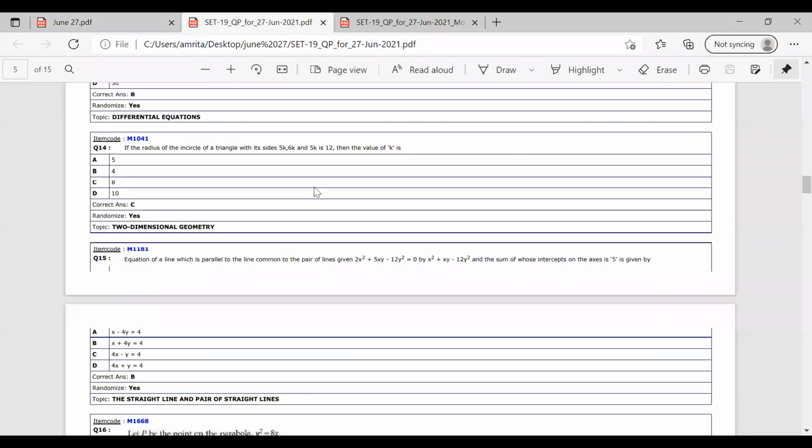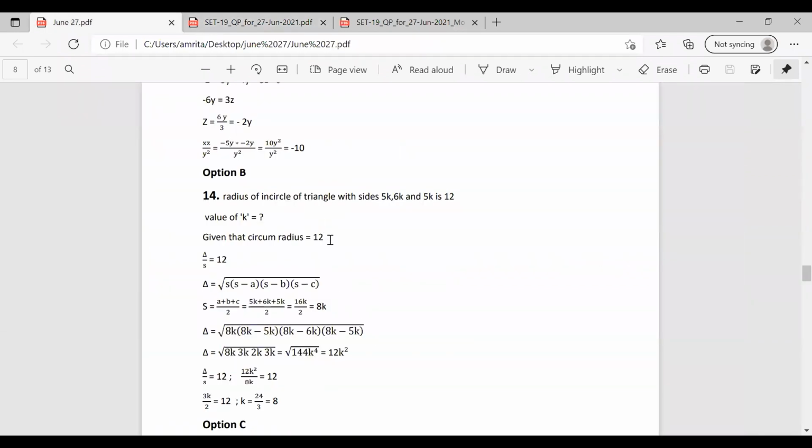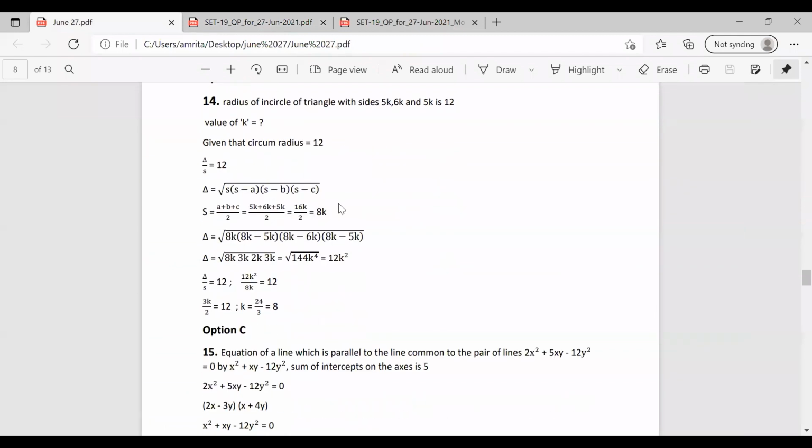So it is given that the inradius is 12. And we know that delta by s is equal to 12. We can find delta as root of s into s minus a into s minus b into s minus c. We have the three sides given: a is 5k, b is 6k and c is 5k. So finding the value of s as a plus b plus c by 2, 10k plus 6k, that is 16k by 2, s becomes 8k.